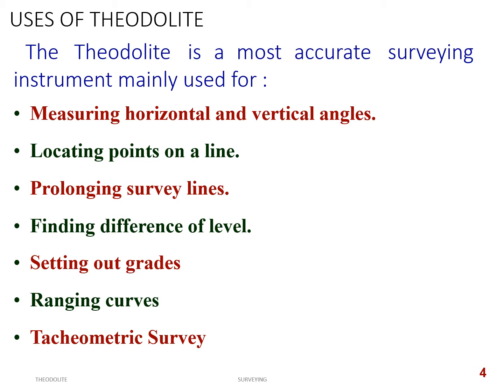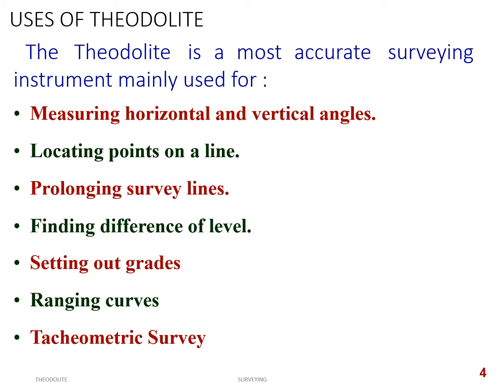Similarly, prolonging a survey line: if a survey line AB is provided and you want to carry out the prolongation of AB, BC, CD and so on, that can be done with the help of a theodolite. There are a number of methods again. Next, finding difference of level. Difference of levels can also be found with a dumpy level, but that is different. When the level difference is greater than 4 meters, you have to change the stations every time. Whereas with a theodolite, as the telescope can be rotated in the vertical plane, level difference can be easily calculated compared to the dumpy level.